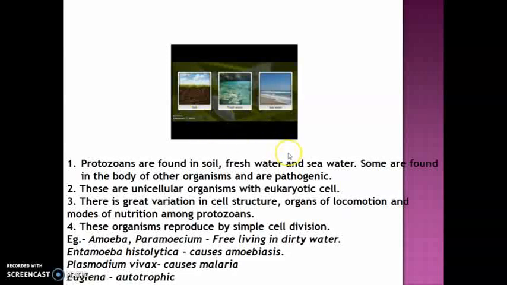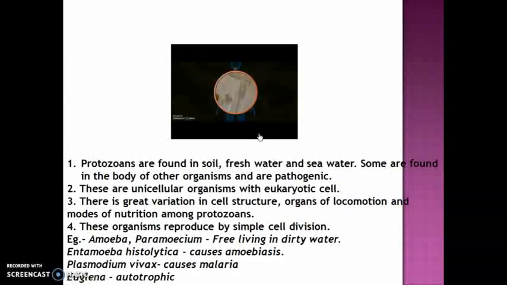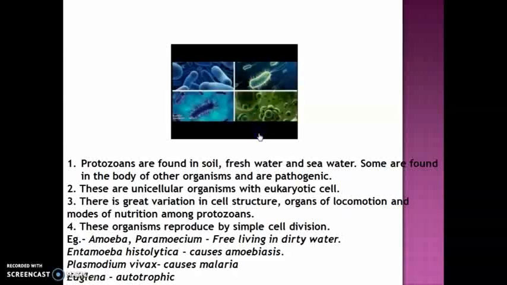So as you can see, it is found in all the three habitats: soil, fresh water and sea water. Some are also found in the body of other organisms and are pathogenic. Pathogenic means disease causing. They cause us various diseases.